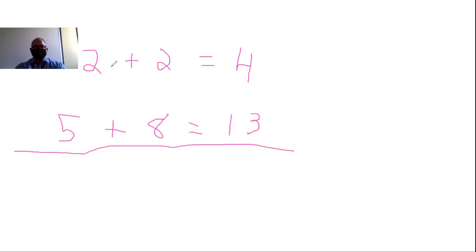If I know that 2 plus 2 is 4, and if I know that 5 plus 8 is 13, then if I add both of these equations together, I should get a true statement. If I add 2 plus 5, that should be 7. If I add 2 plus 8, that should be 10. And if I add 4 plus 13, I should get 17. And looky there, 7 plus 10 is equal to 17. So if you know that both equations are true, then if you add them up, the sum should also be true.